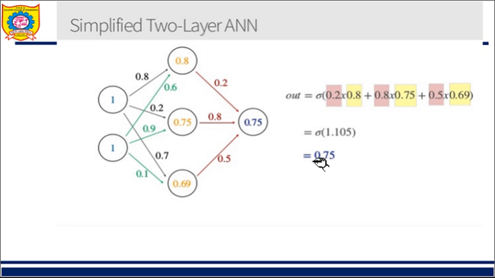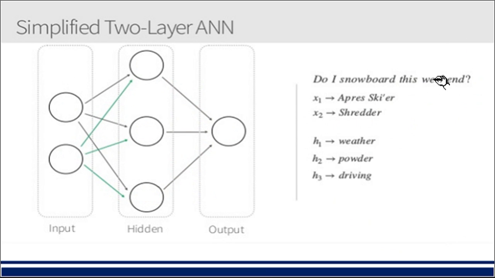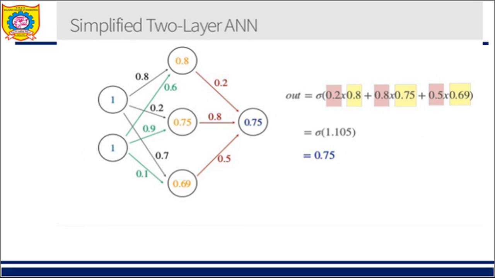You can use a scientific calculator, or Google will also help you get the answer. So the answer is 0.75. Now what question was asked to you? What is the probability of those people snowboarding this weekend? So the answer is 0.75. In this fashion, using a neural net, you can give the answer.